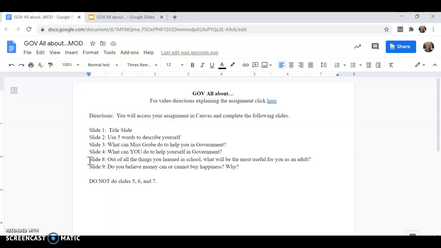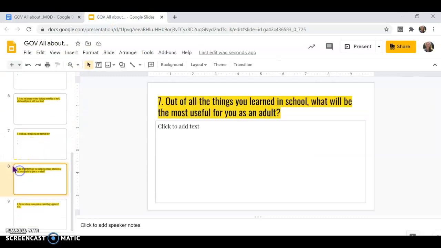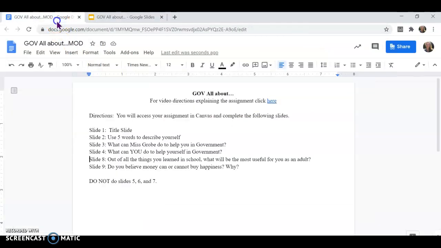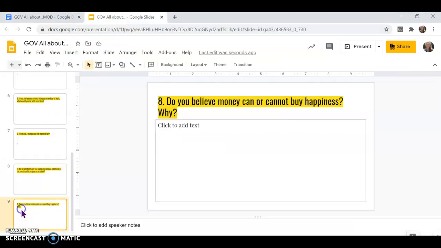Next, it says you're going to skip all the way to slide 8. So you'll go all the way down here to this slide 8. It says out of all the things you learned in school, what will be the most useful for you as an adult? And then you will do slide number 9. Slide number 9 is pretty interesting. It says, do you believe money can or cannot buy happiness, and why?